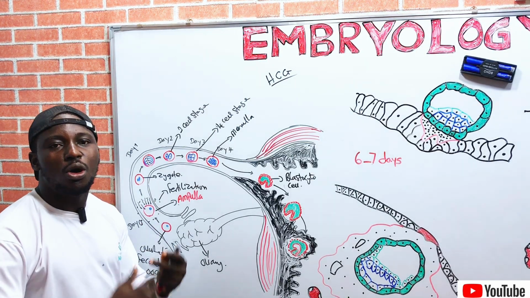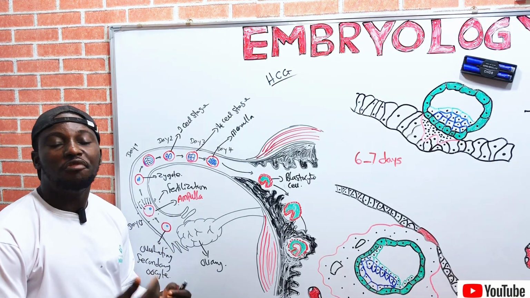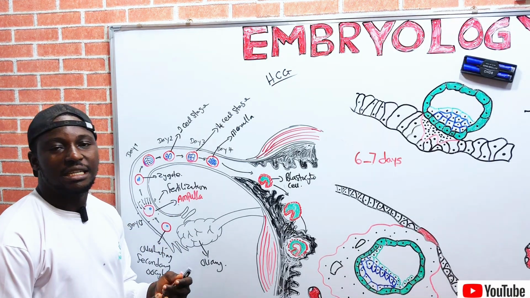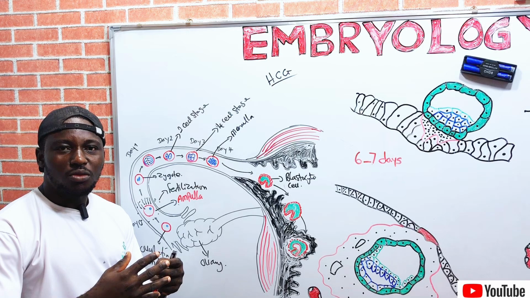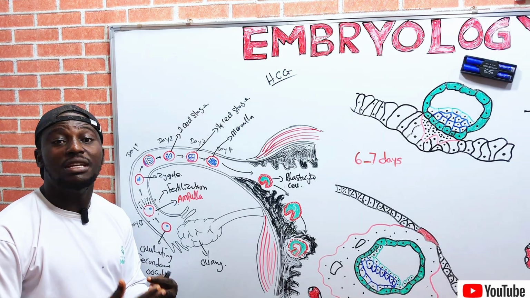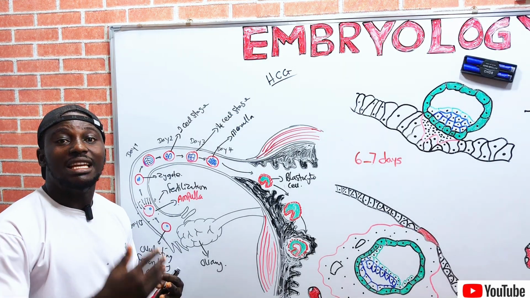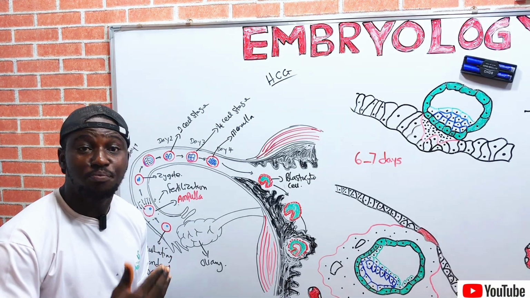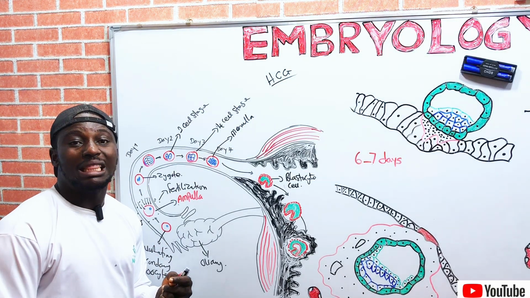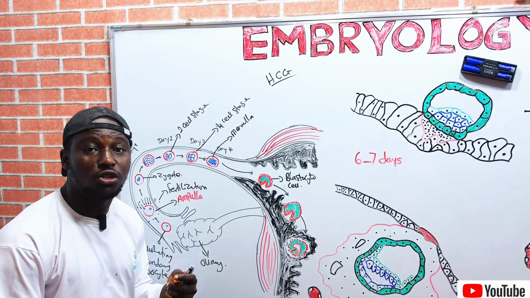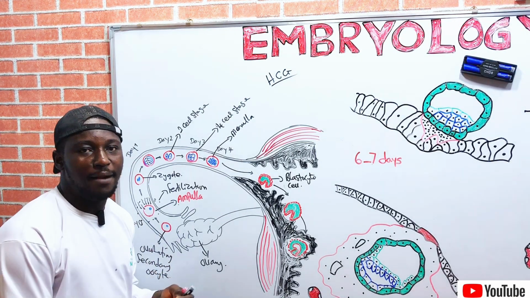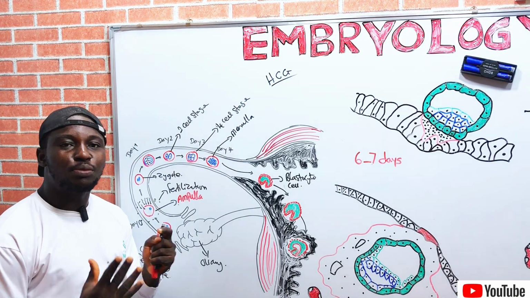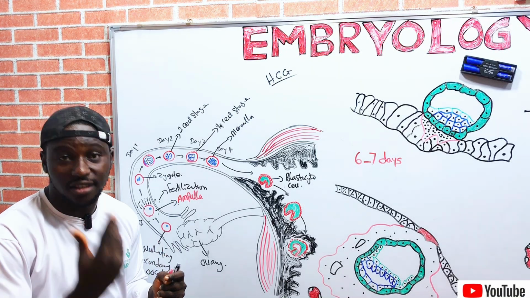Now, according to obstetricians, they define pregnancy as beginning from the first day of the last menstrual period, in the assumption that fertilization occurs 2 weeks later. That is the concept of pregnancy according to obstetricians.